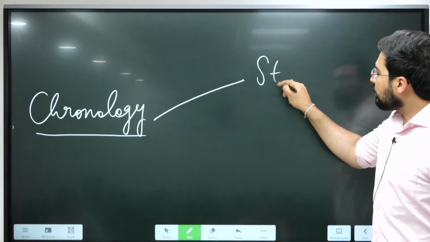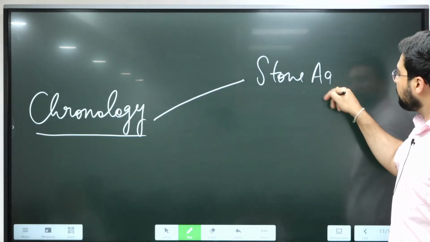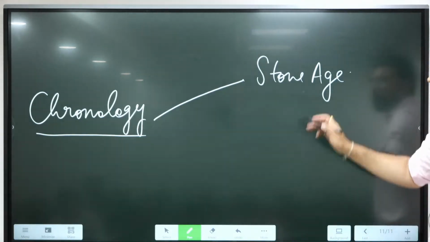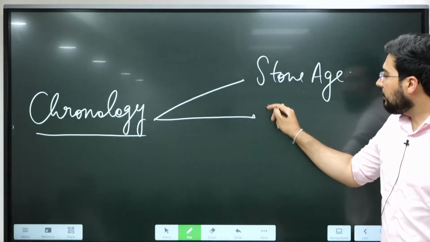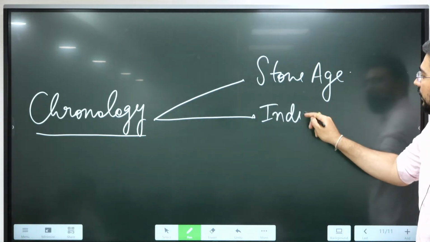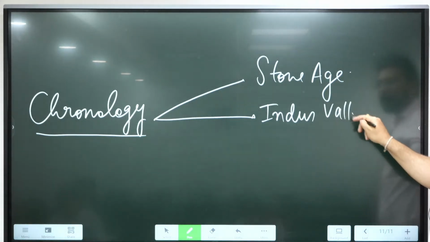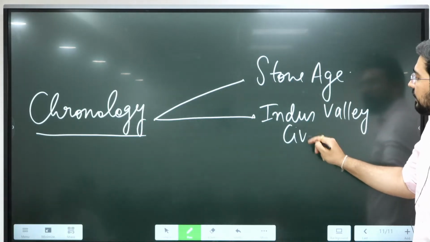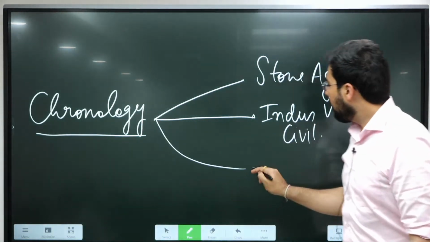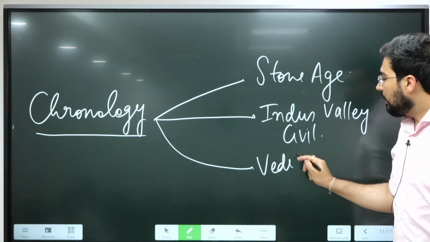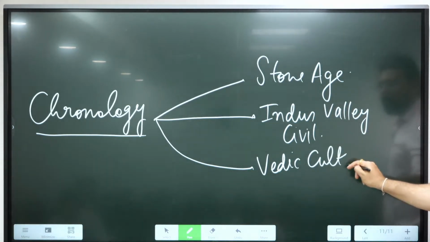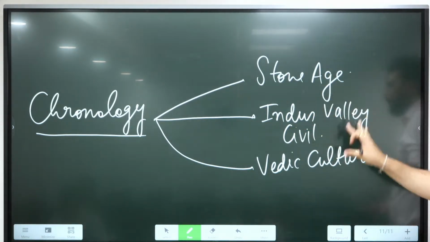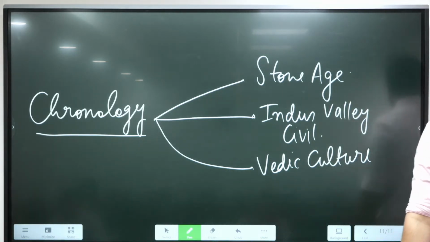All of you are aware of the Stone Age? Then we have the Indus Valley Civilization or Harappan Civilization. Then comes Vedic culture. We'll discuss it in detail later, but just for the sake of understanding the sources, I'm dividing it.